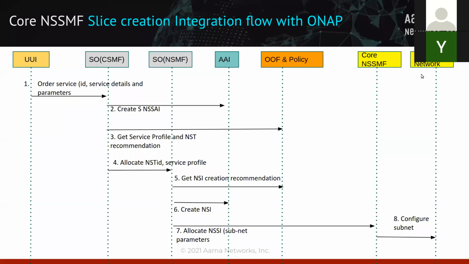Just to quickly glance over, steps 1 to 6 come under the umbrella of ONAP, and step number 7 is the one primarily which will bring communication of the SO component of NSSMF with your core NSSMF. Okay. Just to connect all the dots.